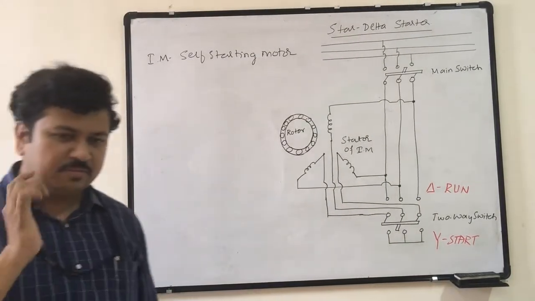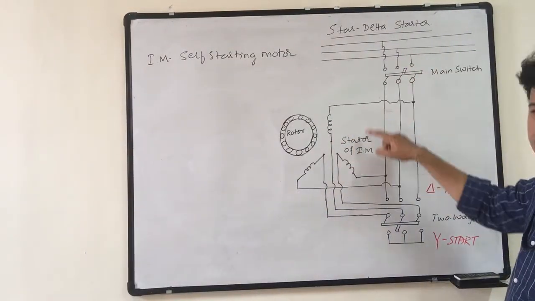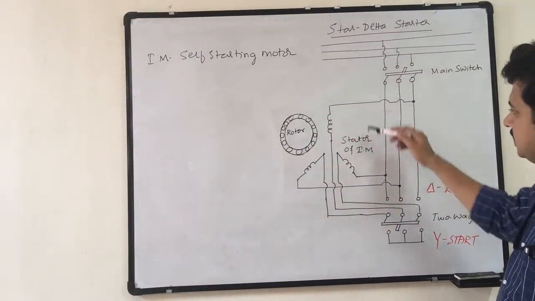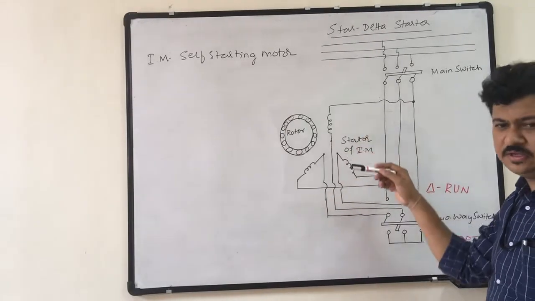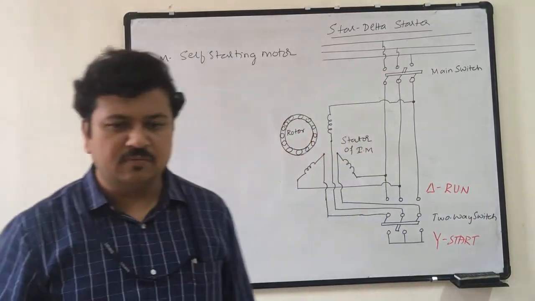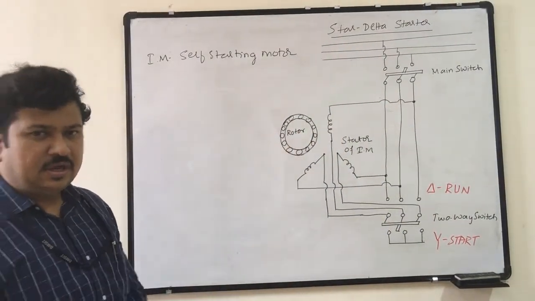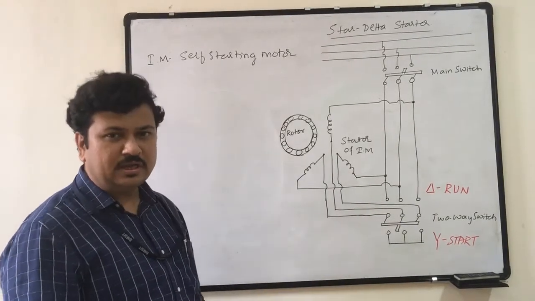That is evident because we have seen when I apply the three-phase supply to the stator winding, this three-phase flux created by the three-phase current drawn from the source will give the resultant flux, and that resultant flux is rotating in nature.